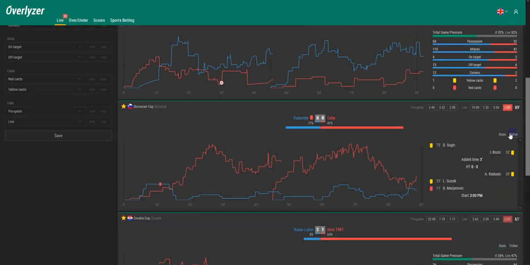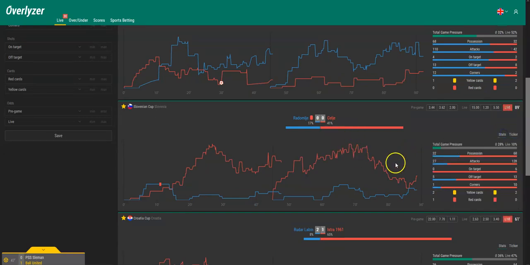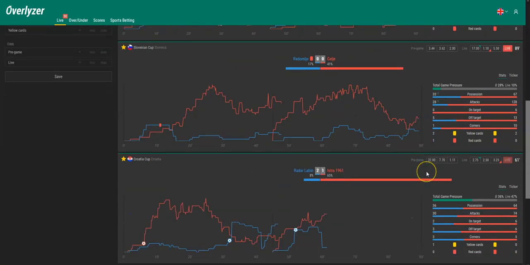Celje, 89th minute. It was also clear that added time will be 3 minutes. So not so much time here, but Celje will try to score before the final whistle, so they don't need to go into extra time.